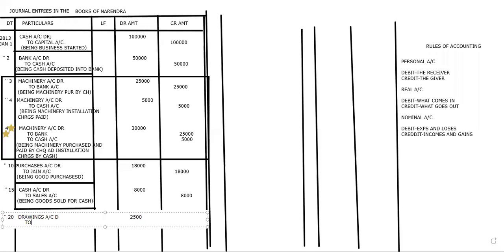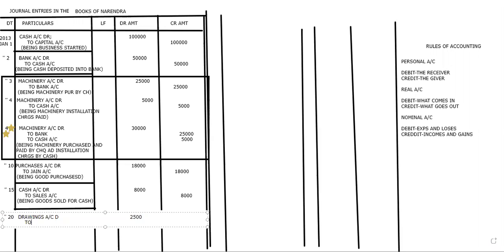What are the 3 ways he can take it? Either cash, or from the bank, or goods. Cash means we'll write simply cash. Bank means we'll write simply bank. But when goods are there, in our books goods will be written in 2 names.